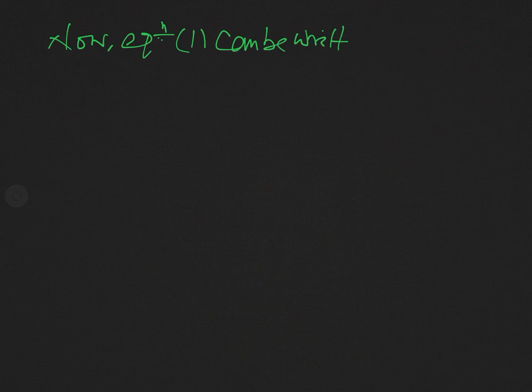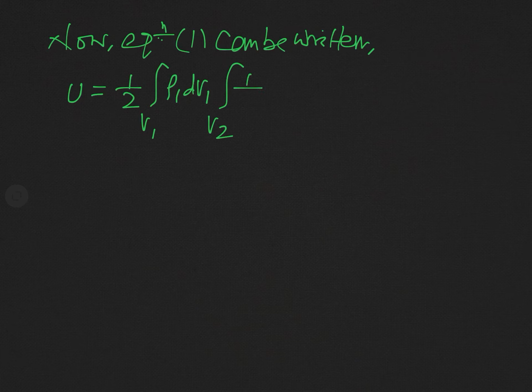So equation 1 can be written as, see this equation 1, you have seen it, and this U can now be written as 1 over 2 integral over V1 rho1 dV1 and integral over V2 1 over 4 pi epsilon naught rho2 dV2 by r.